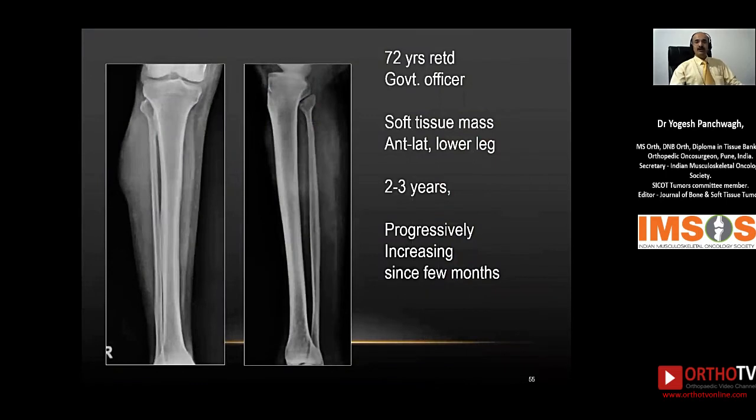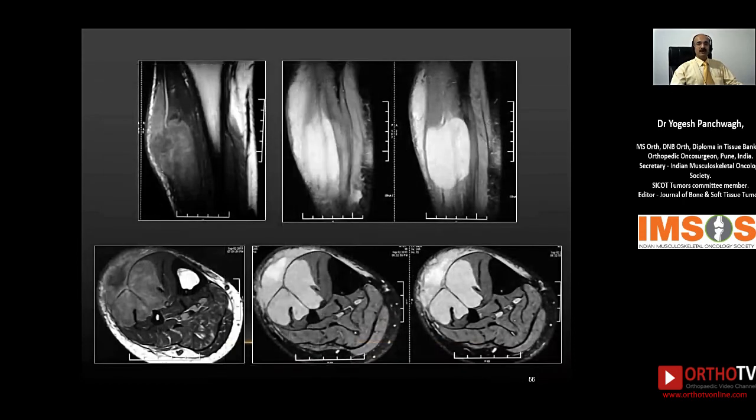Another common scenario that we come across in an orthopedic oncology OPD is a case like this. An elderly gentleman presented with a history of 2 to 3 years of a progressively, slowly increasing mass in the anterolateral compartment of the lower leg. This gentleman did undergo imaging prior to the intervention, and this is what the imaging showed, a very large soft tissue lesion in the anterolateral compartment of the leg.